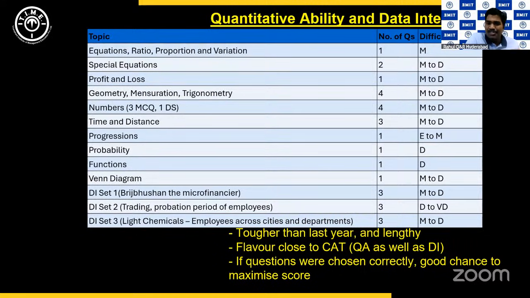So this almost gives you a CAT-like feel, right? A lot of people were left wondering, did I come to CAT or XAT? Because in XAT, in the past, we have not actually expected sets like this or seen sets like this in quite some time, right? Now, this is where the good news ends. Because if this set was tough, this set had a little bit of minimizing and maximizing. The next two sets were actually worse, especially the second set on trading.